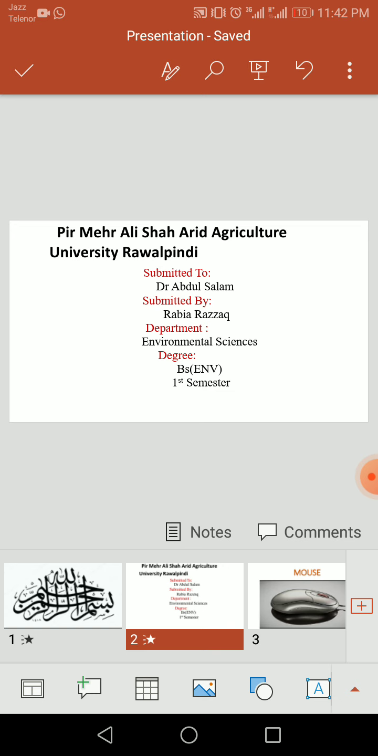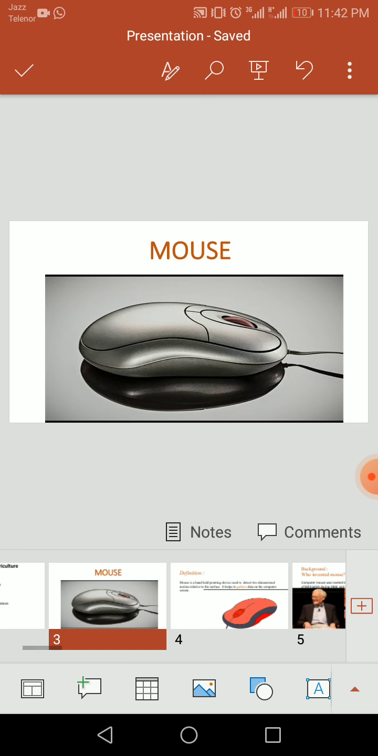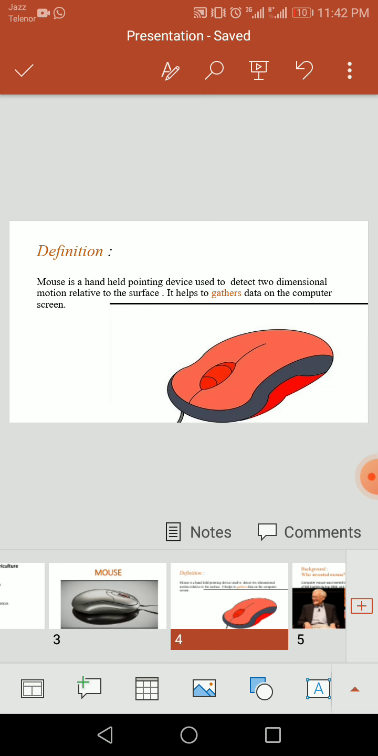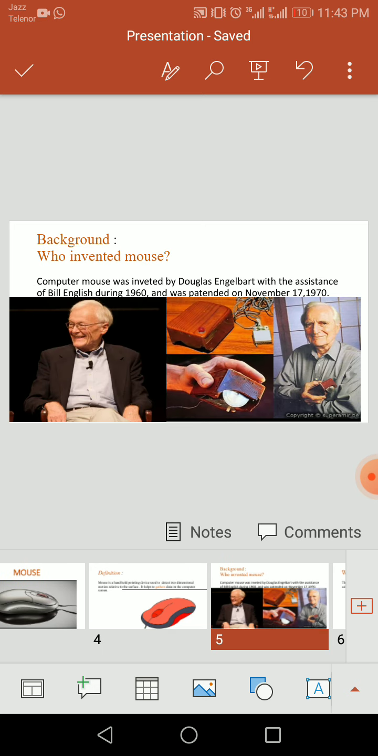Today the topic of my presentation is mouse. Basically, what is mouse? Mouse is an input device that gathers and manipulates data on the screen for the users. So the next question which arises in our mind is basically from where the mouse came. It was invented by Douglas Engelbart with the assistance of Bill English in 1960.